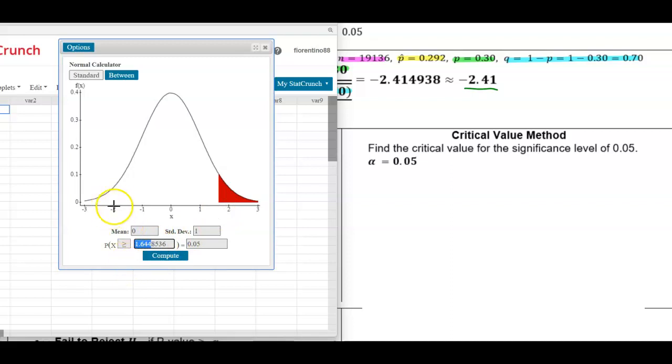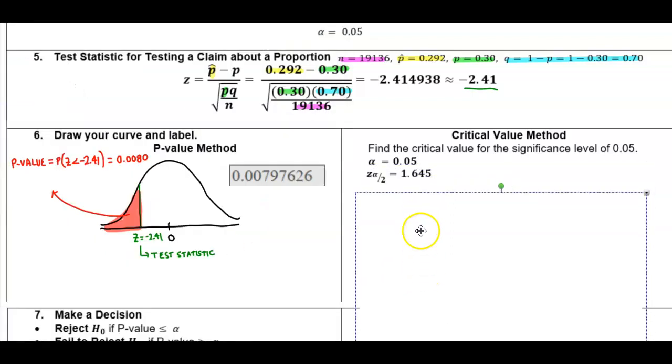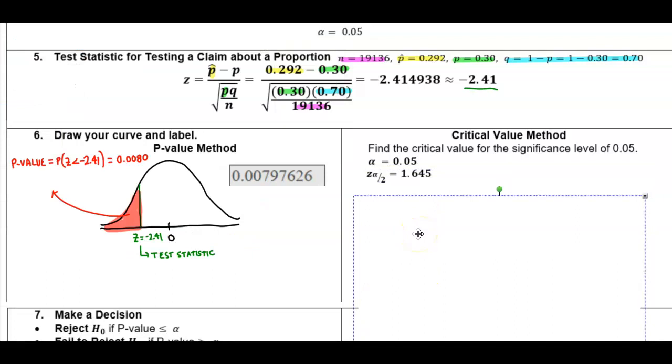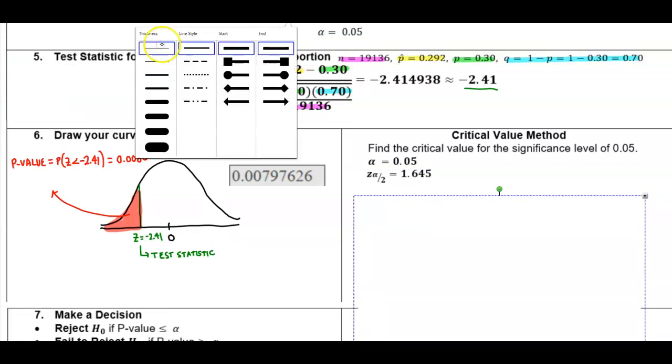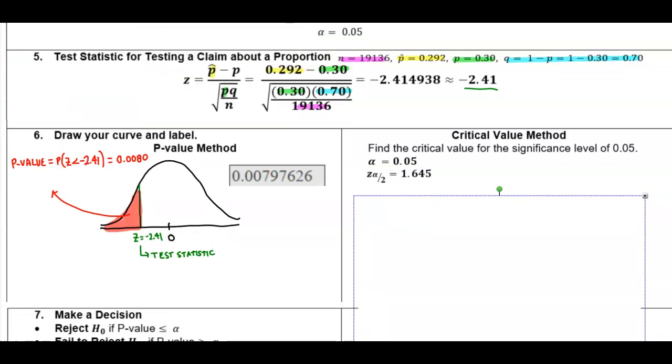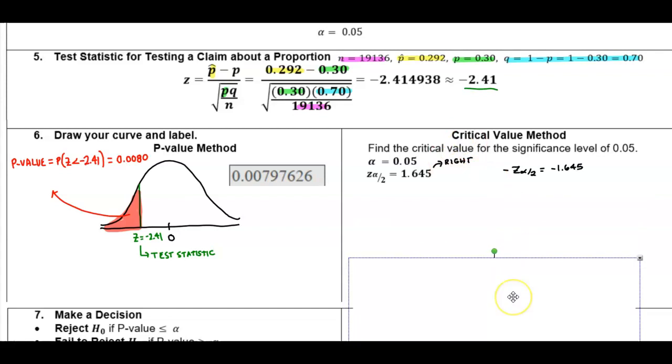Okay, but we're concerned about the one on the left. The one on the left would then be negative 1.645, so that means the one on the right is 1.645. The critical value on the left is the negative version of that, which is negative 1.645. So that's the one that we're going to want to use for the critical value.